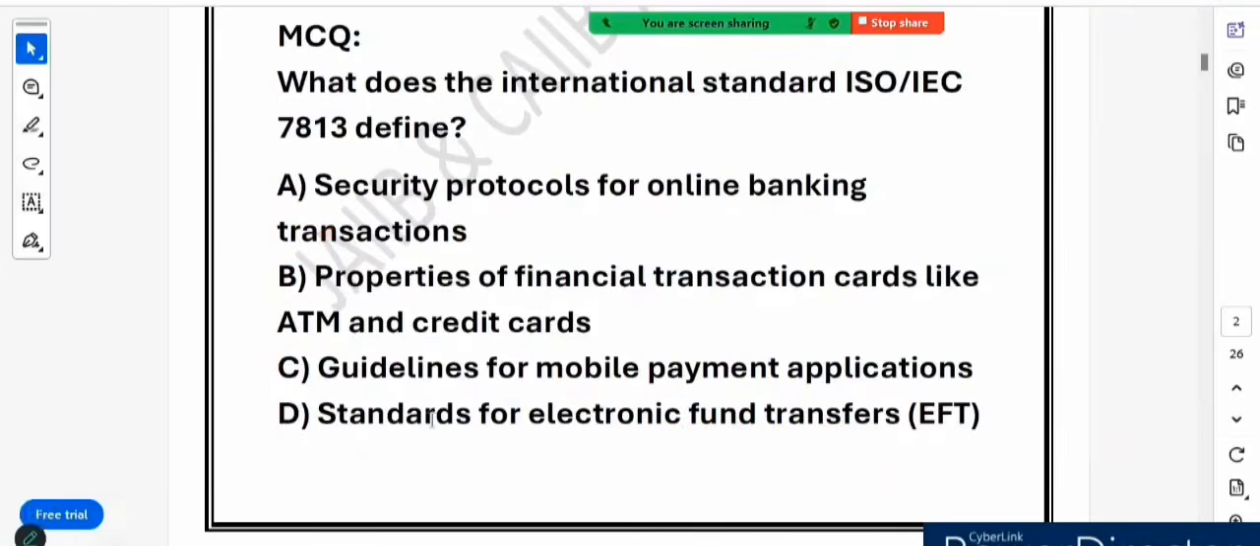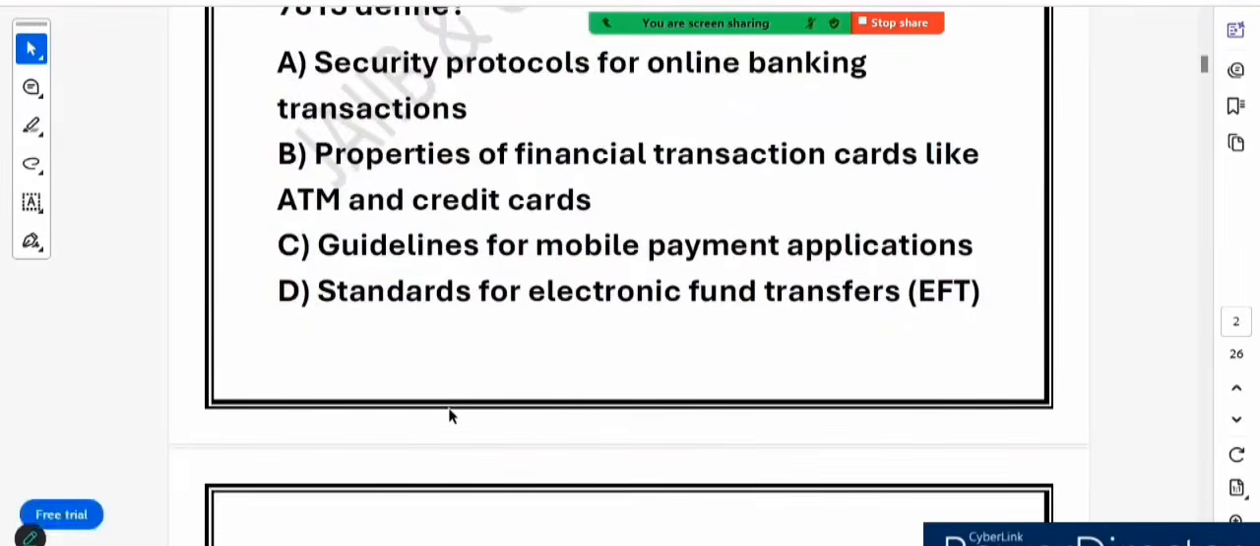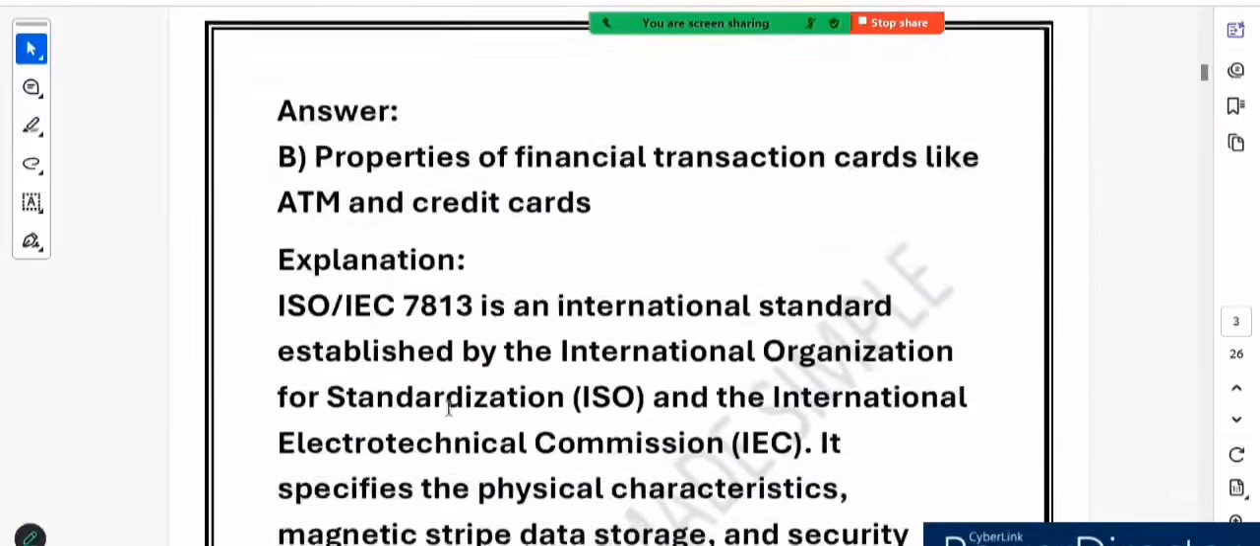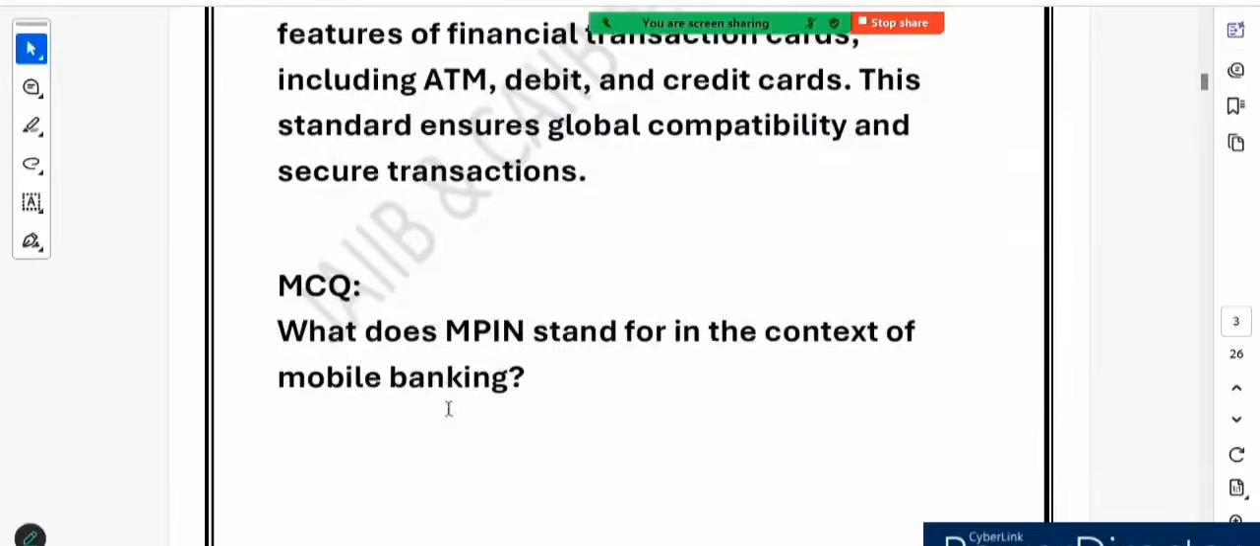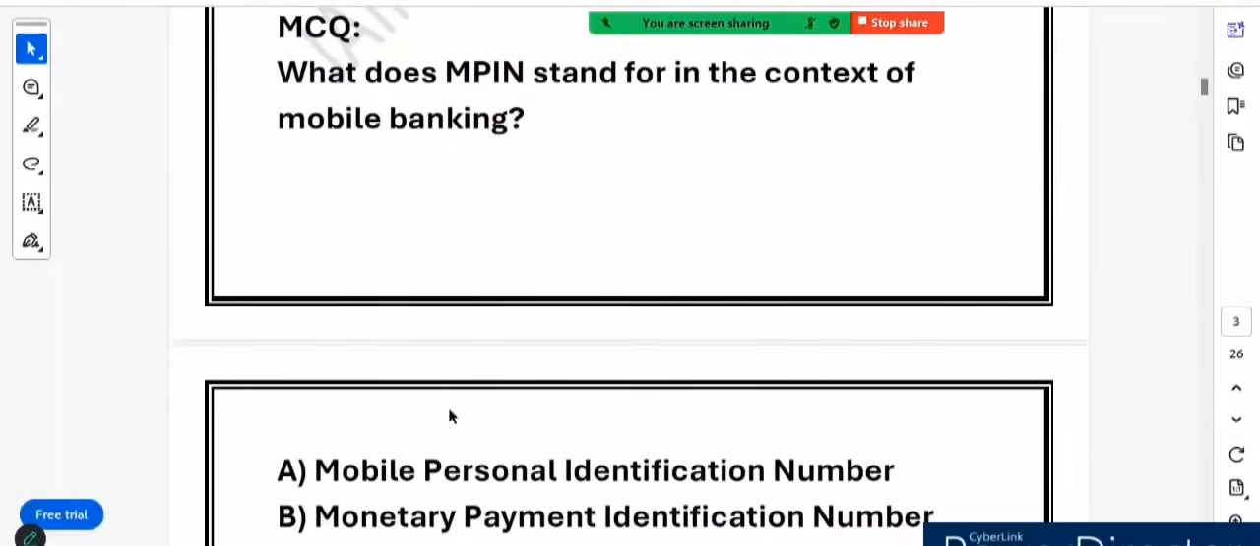It does not cover the security protocol. It does not cover the rules for mobile payment apps. It does not define standards for electronic fund transfer. So now you know what ISO IEC 7813 clearly defines. Let's see the next question. The next question which was asked in the 8th February examination is: what does MPIN stand for in the context of mobile banking? Very nice question it is.